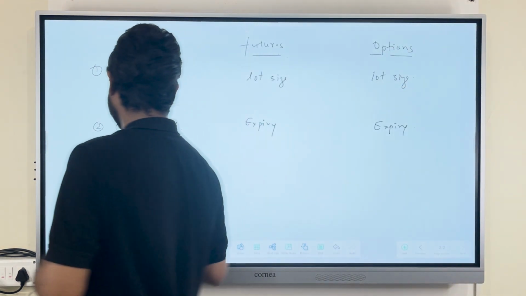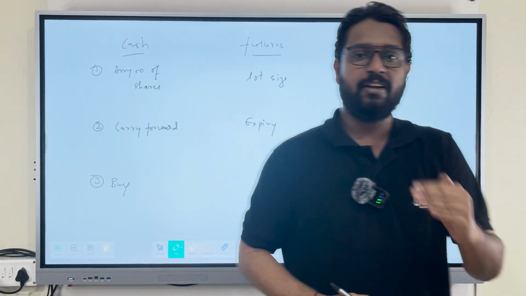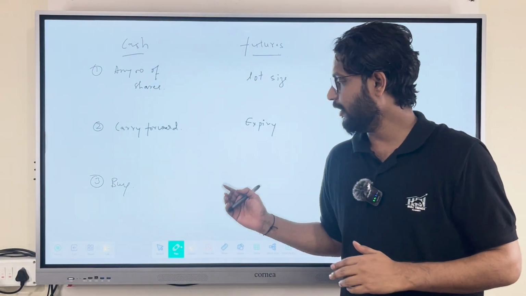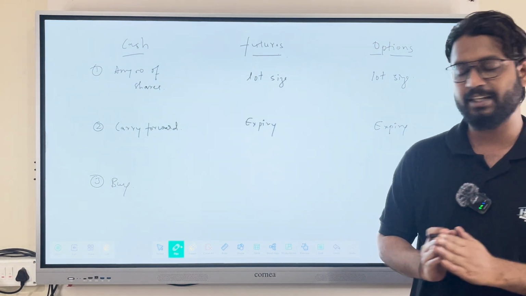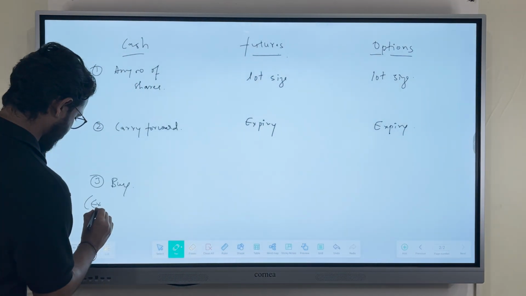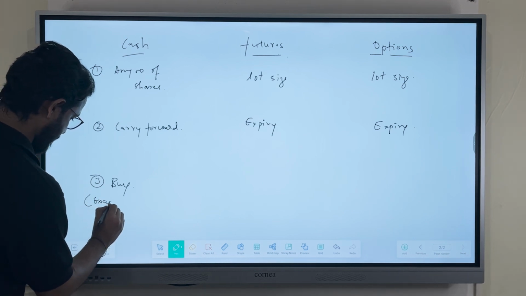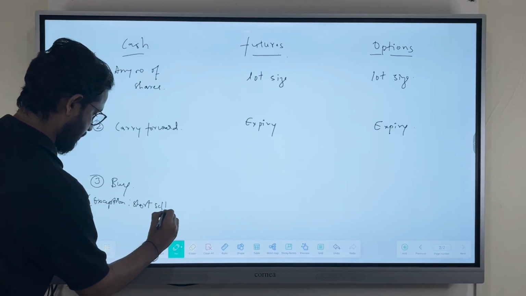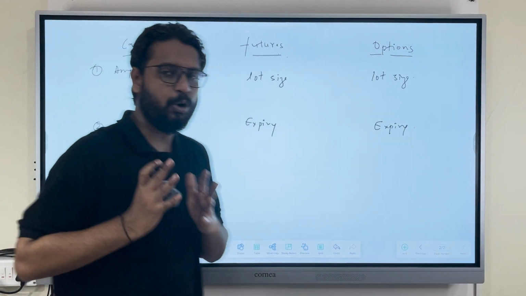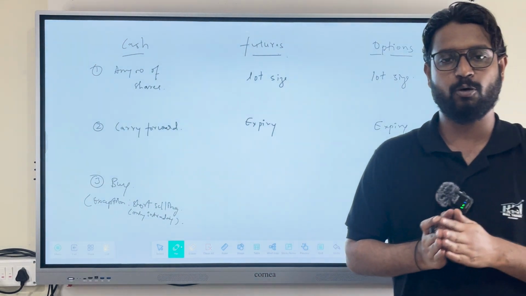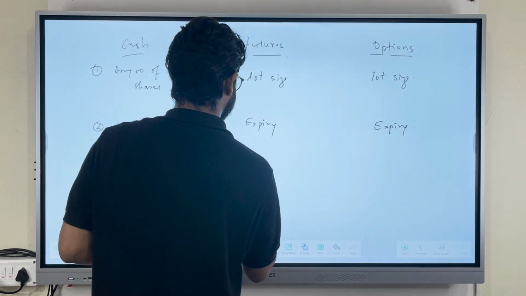The third thing is that you can only buy and carry forward your position in cash. That means you cannot sell and keep your position on hold. Selling is available only for intraday, which we call short selling. Only for intraday you can sell your position, but you have to clear it before the closing of the market, right? But in futures you can buy as well as sell.